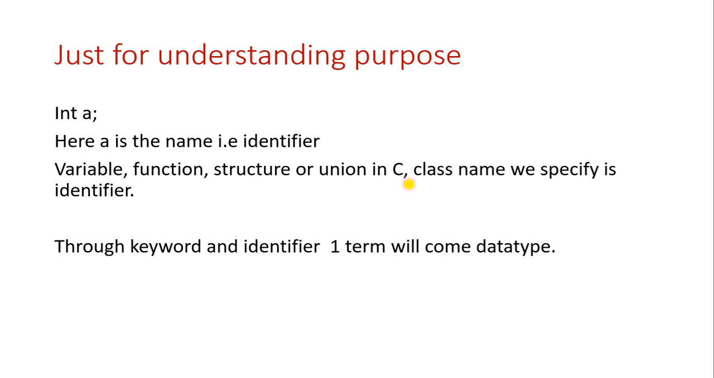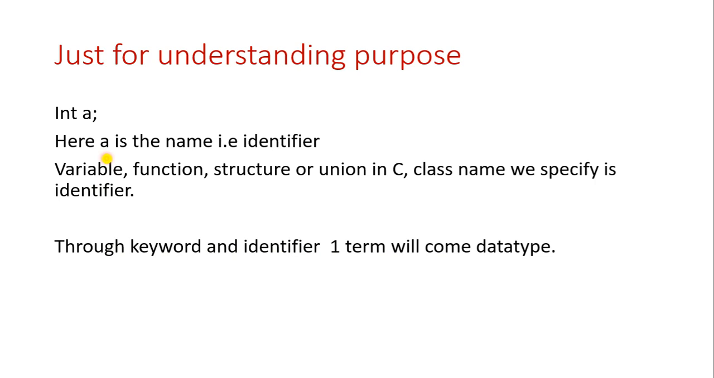But in the Java programming language, structure and union are not there. They have skipped these concepts. Function is there in Java, but instead of calling it a function, we call it a method. The class name we specify is also an identifier. Through keywords and identifiers, one term will come, that is data type.